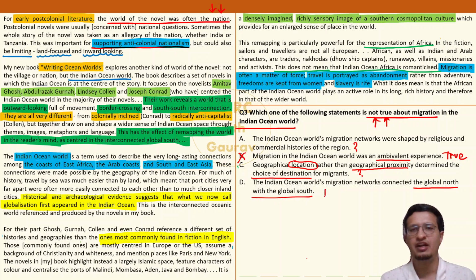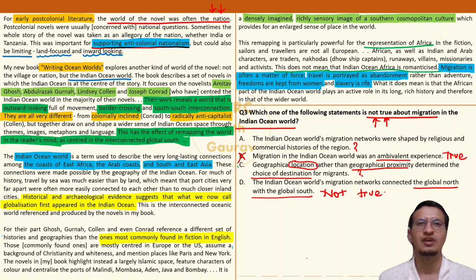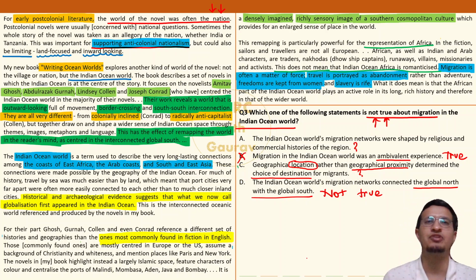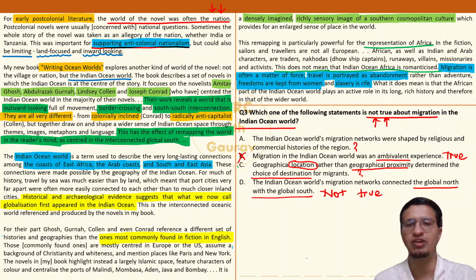Finally, I can say that this is definitely not true. Why? अब यहाँ पर once again a bit of jargon comes into play. You need to be aware कि भाई ये global south क्या है और global north क्या है. So let me give that explanation to you.